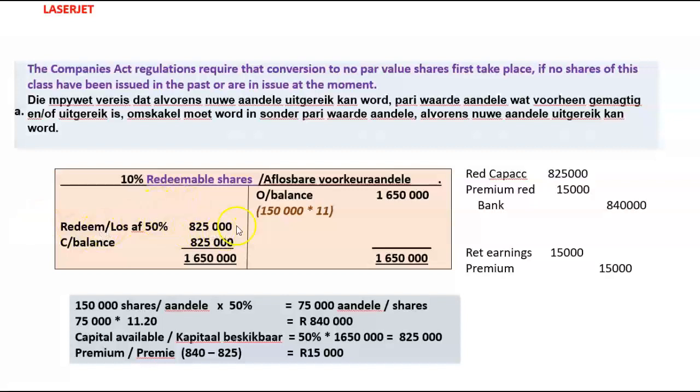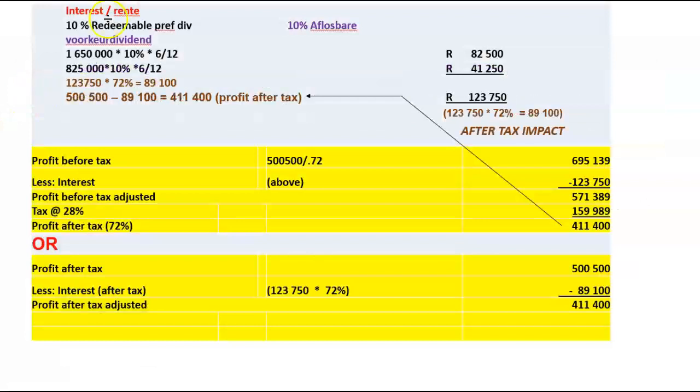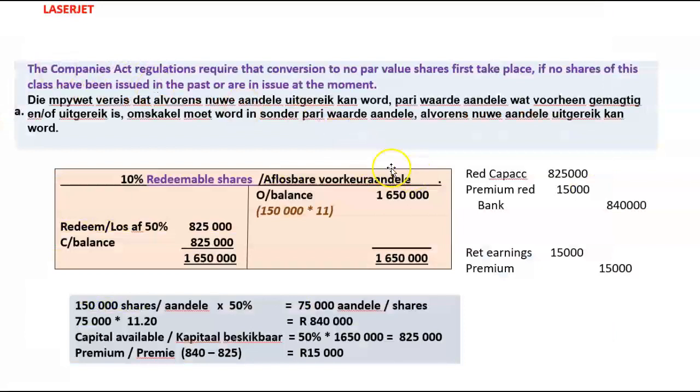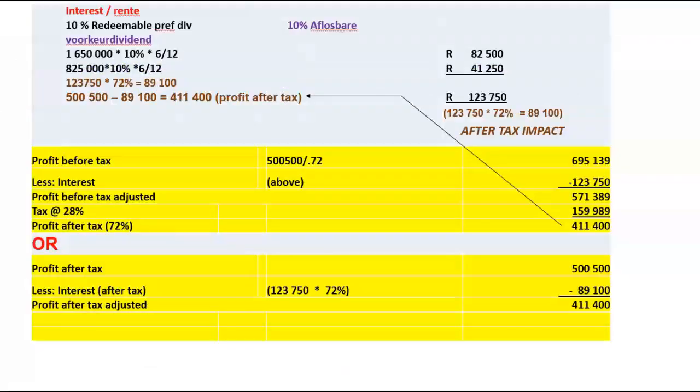Remember, we redeemed 50% of these shares halfway through the year. So if we want to work out the dividend applicable on redeemable pref shares for the full year, what should we do? We should say, on the full outstanding amount, 1,650,000, the opening balance, multiplied by 10% for a 6-month period until the date of redemption. That interest, dividend, whatever you want to call it, equals 82,500.